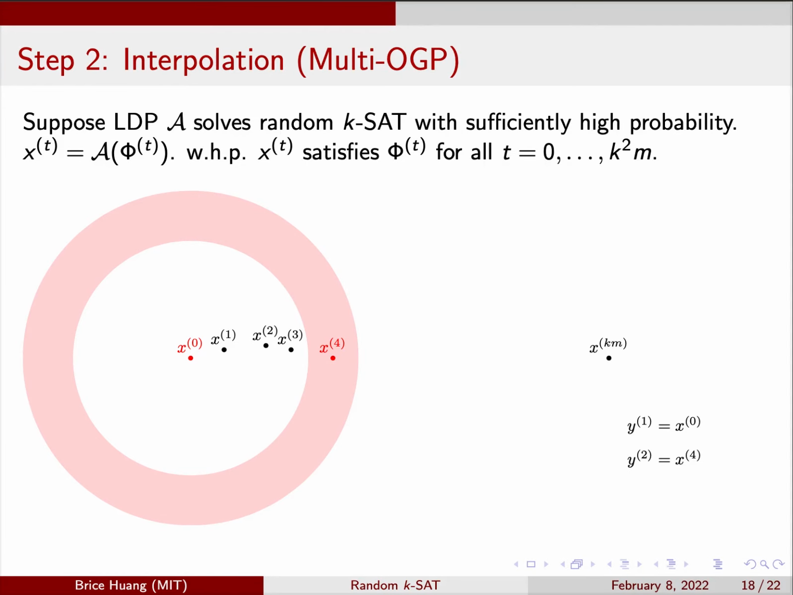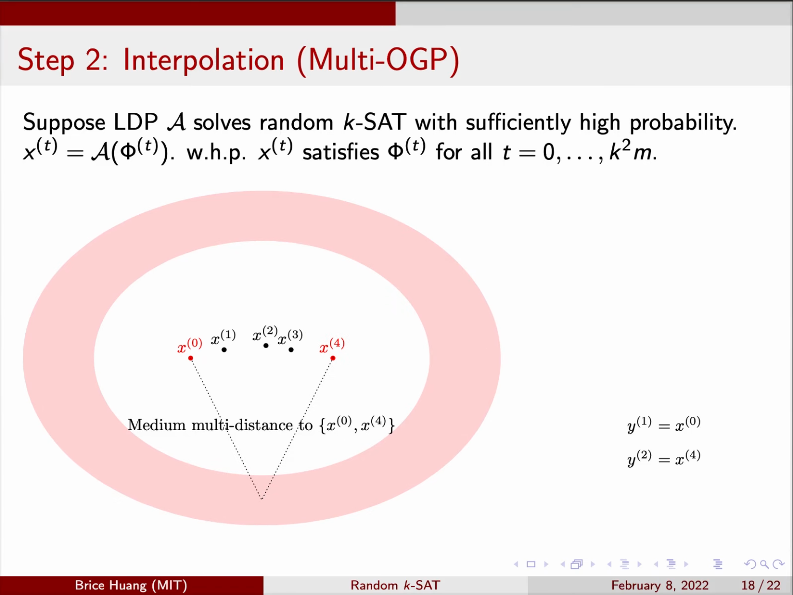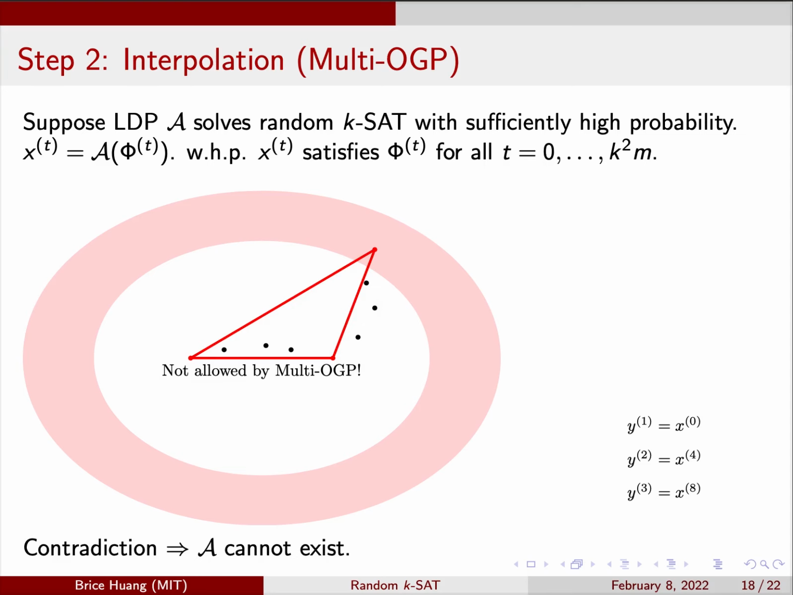Let's say x4. Now we consider the new moat of assignments at medium multi-distance from this pair. By independence, the x that's km time steps in the future is outside of this moat. And we eventually land in this moat too. So let's call that assignment y3. And so on. Since we add an assignment to our structure every km steps, and the interpolation goes on for k squared m steps, we complete the structure before we run out of assignments. So this constructs the forbidden structure. And by contradiction, that means the algorithm can't exist.